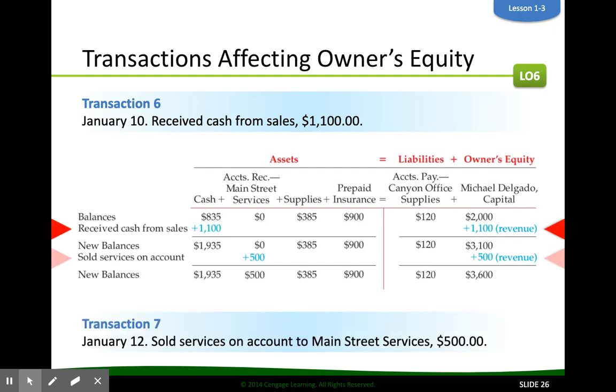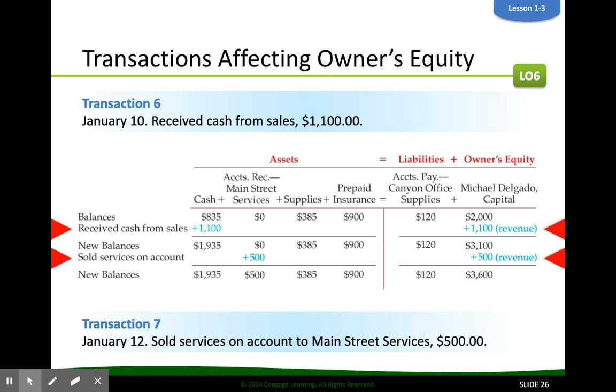Our next transaction, transaction number 7, the 2 accounts that are being affected, said we sold services on account to Main Street Services. Well, we had sales. Like I said, regardless of whether you get the money at that time or you're giving a company, in this case Main Street Services, 30 days to pay you, it doesn't matter. You are going to record that sale on that date.